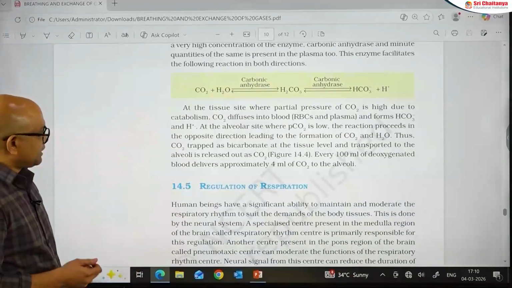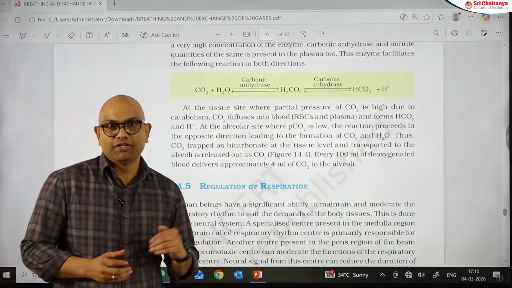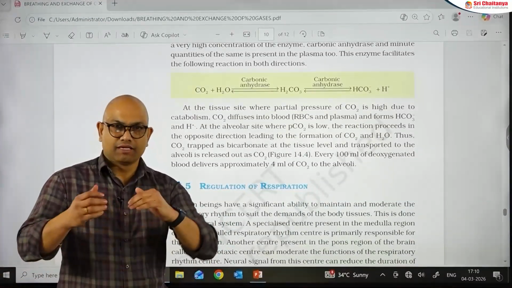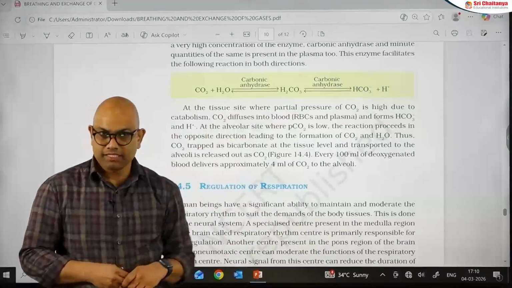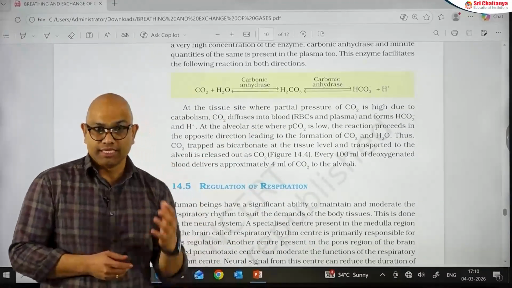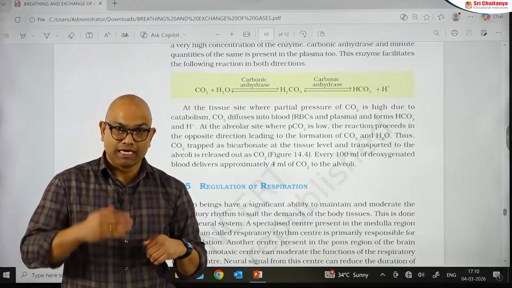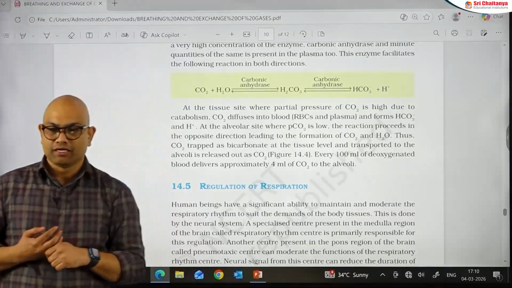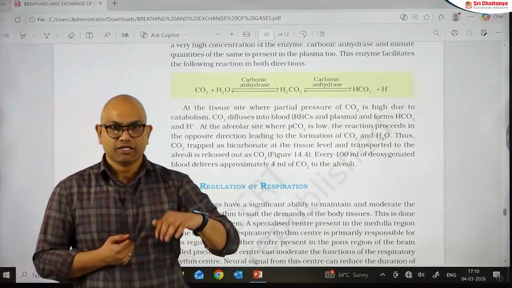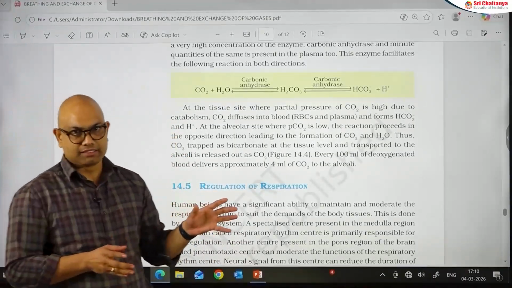Next, this is regarding the transport of carbon dioxide. 100 ml of deoxygenated blood, after moving towards the pulmonary capillaries, can deliver around 4 ml of carbon dioxide to outside. 100 ml of oxygenated blood delivers 5 ml of oxygen to tissues, and 100 ml of deoxygenated blood can deliver 4 ml of carbon dioxide to the alveoli. So, this is regarding transport of gases.